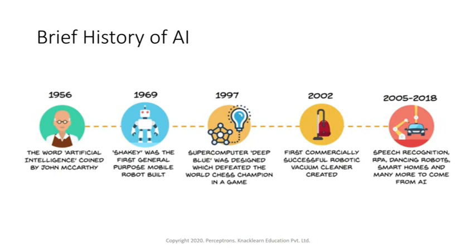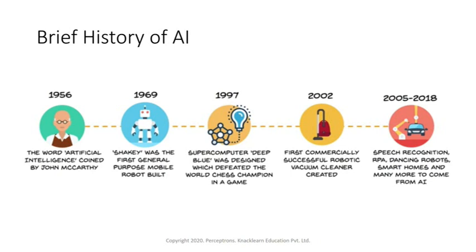So we'll look into a brief history of AI, or you can say the timeline of AI. First, around 1956, the term AI was coined by John McCarthy. He is an American computer scientist, and he is also one of the founders of the discipline of AI. But a lot of research had already happened earlier with respect to AI and neural networks. Around 1956, he first coined the term artificial intelligence.